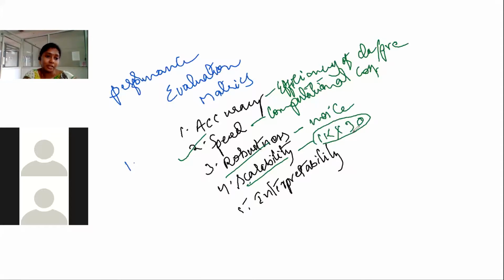What is meant by 1k into 30? This indicates the number of rows and this indicates the number of columns. That means in my training data set, used for constructing the model, I have 1000 observations and 30 attributes.